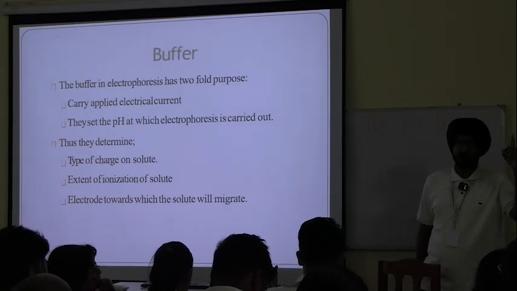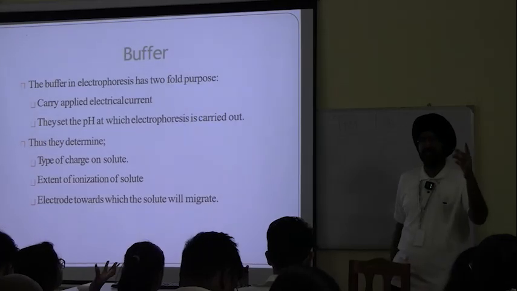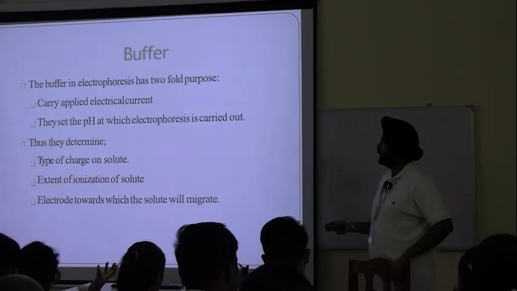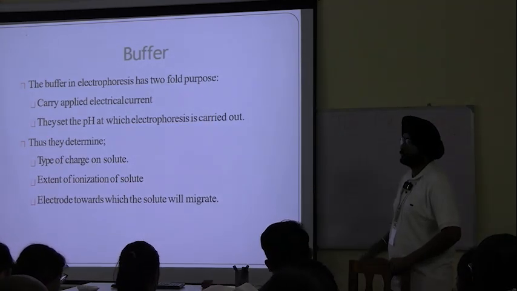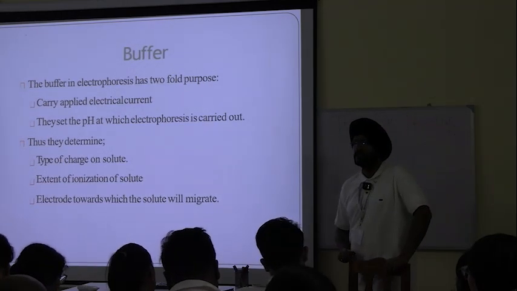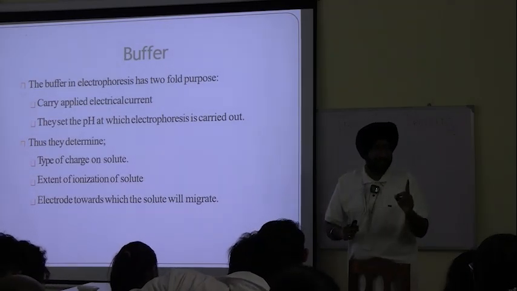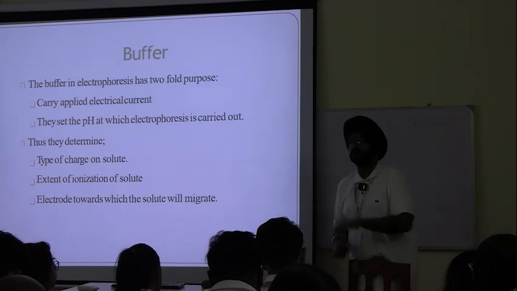Electric current can simply be said as applied electric field. And number two is decide the pH at which electrophoresis is carried out. In other words, we can rephrase this: they maintain the optimum pH for carrying out electrophoresis.